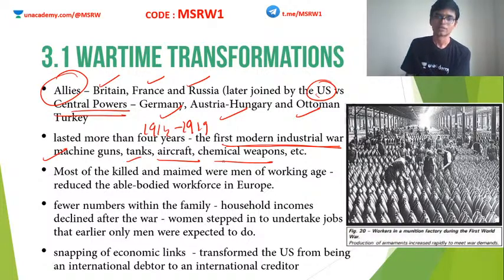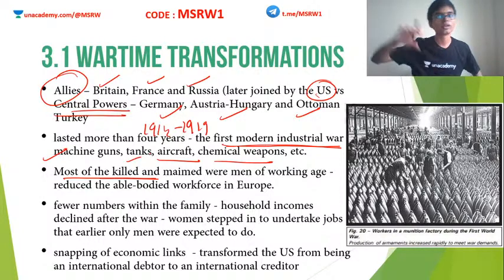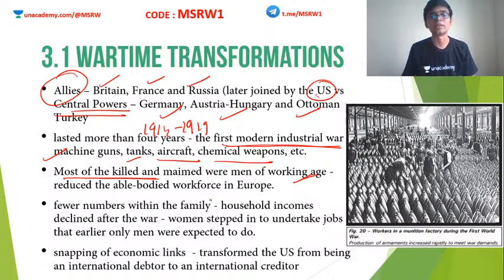Okay, and another defect of this war was most of the people who died were actually men from working age. I mean, the army recruits people who are healthy and young. They won't recruit babies or they won't recruit old people. They want healthy, masculine, energetic men. Okay, so the people who died in this war, the soldiers, were predominantly of working age. So this actually destroyed the working force or the labor force in many European countries. Also, this caused many families to become handicapped.